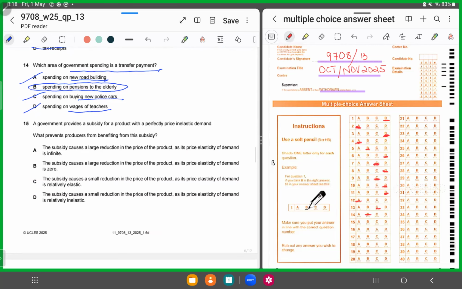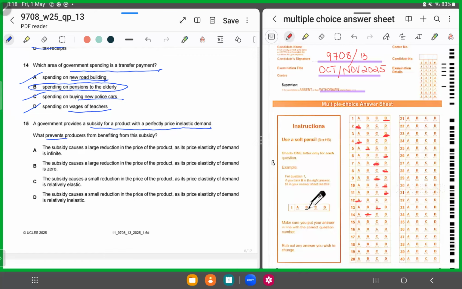Number 15, we are halfway through the paper. A government provides a subsidy for a product with a perfectly price inelastic demand. So what's a perfectly price inelastic demand? One in which PED is 0. Now they're saying the government is providing a subsidy to such a product. So what do you think should happen? The subsidy should cause the price to fall, right? Then what happens?